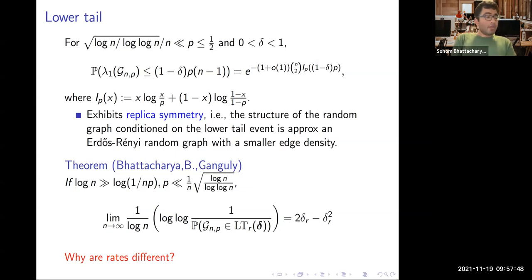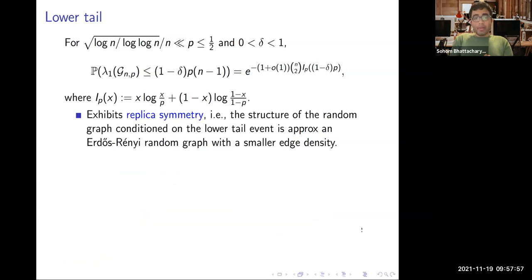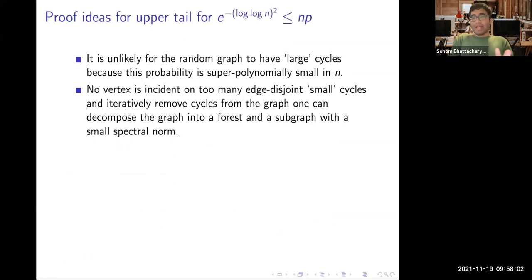Now I have maybe 2-3 minutes. I would just briefly mention how the proof of such a result will work. So in the upper tail problem, the proof goes basically as follows. We want to get hold of the largest eigenvalues. So we want to show that the graph is essentially a tree. So these two steps show that the graph cannot have too many cycles to affect our atypical events.